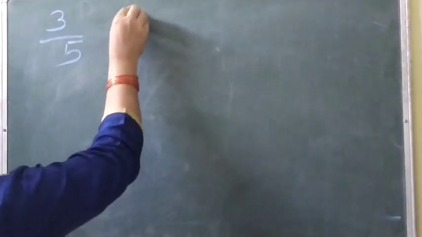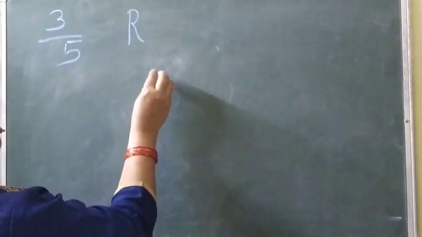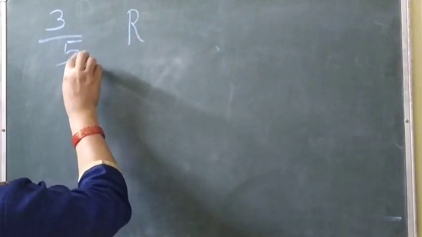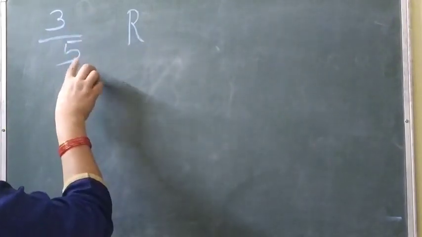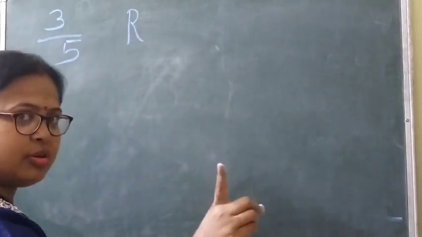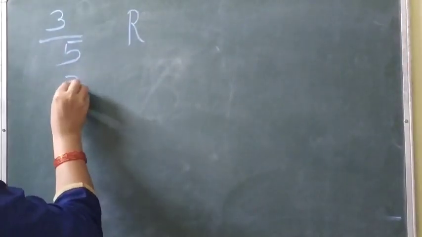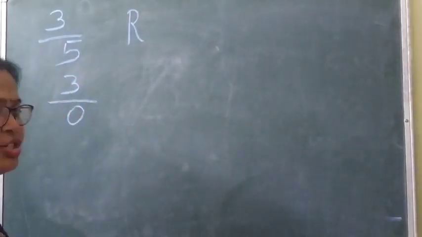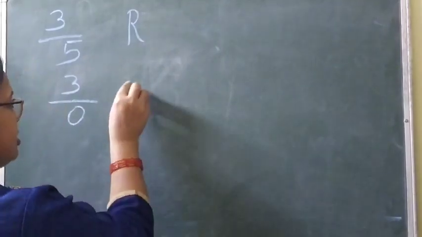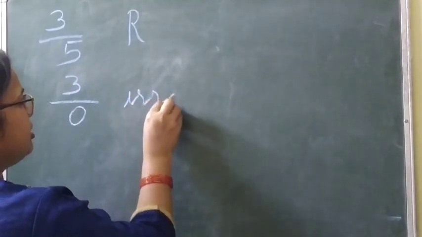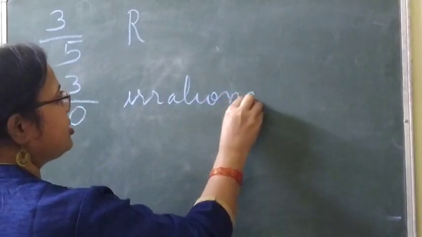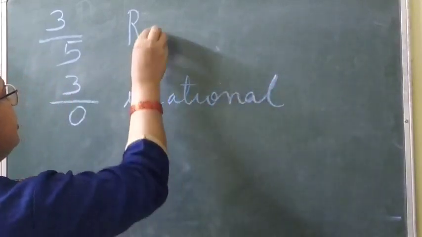Yes, very good. This is a rational number. Why is it a rational number? It is p by q, and this q is not equal to 0. Clear? Now, 3 by 0. Is this rational or irrational? Irrational. I am writing here irrational. Clear? Irrational number.